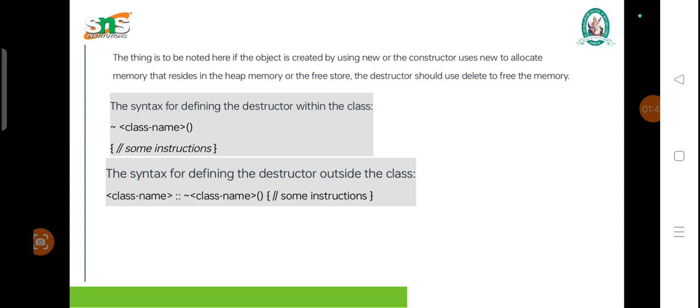The syntax for declaring the destructor is the tilde symbol followed by the class name, followed by the parentheses.